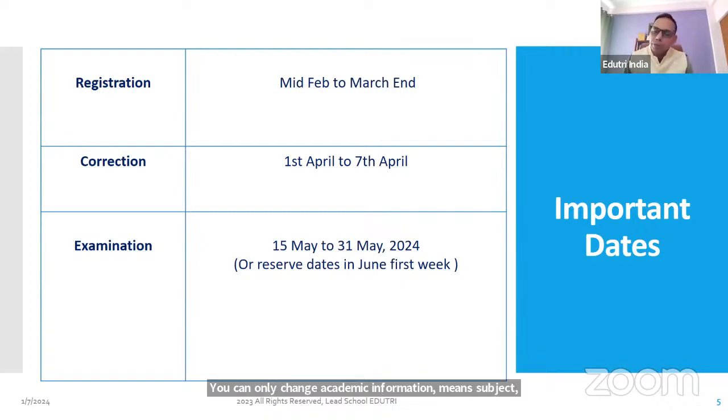Examination dates have already been announced by NTA for 2024, and those who will be appearing in 2025 should also know this.